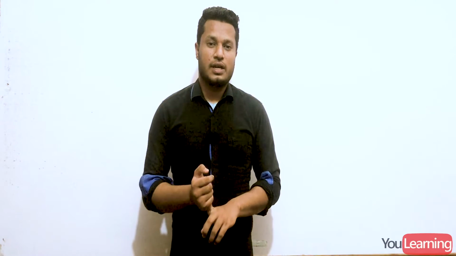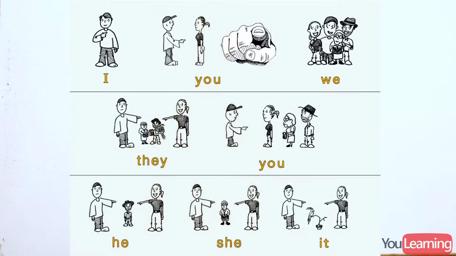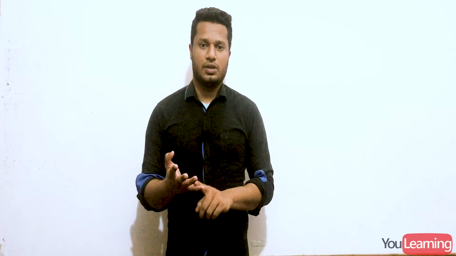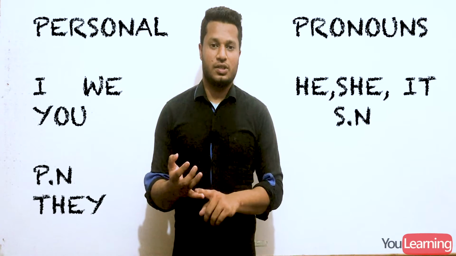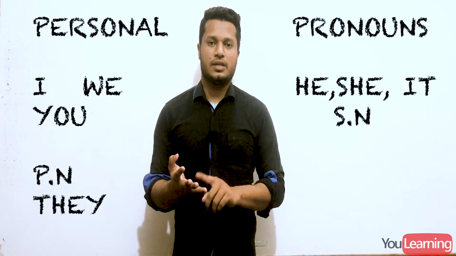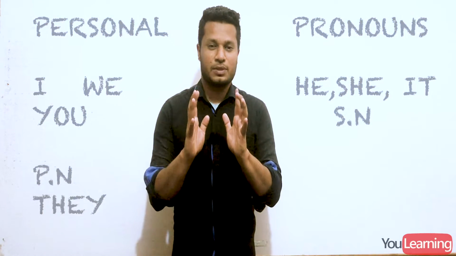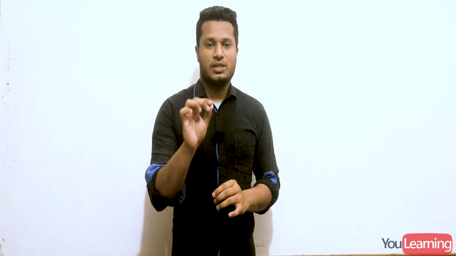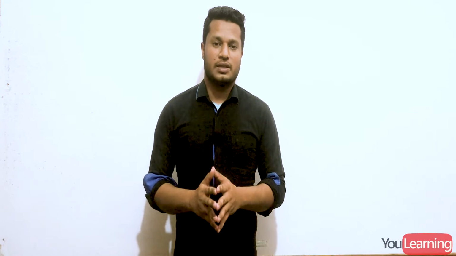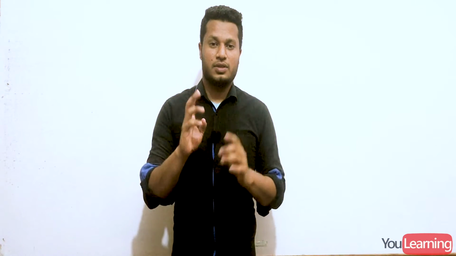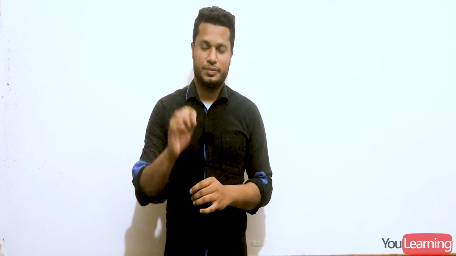So in order to understand present indefinite tense, you must remember the third person singulars: he, she, it, and singular name. Say this 10 times: he, she, it, singular name. He, she, it, singular name. There's going to be some special treatment for these third person singulars every time we go for present indefinite tense. So you must remember these third person singulars.